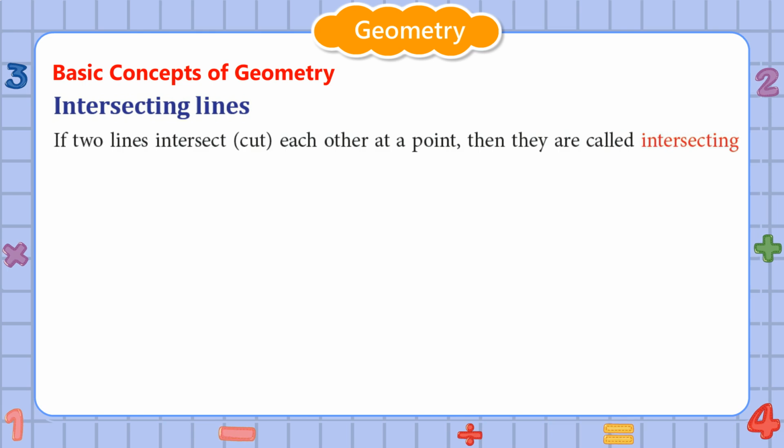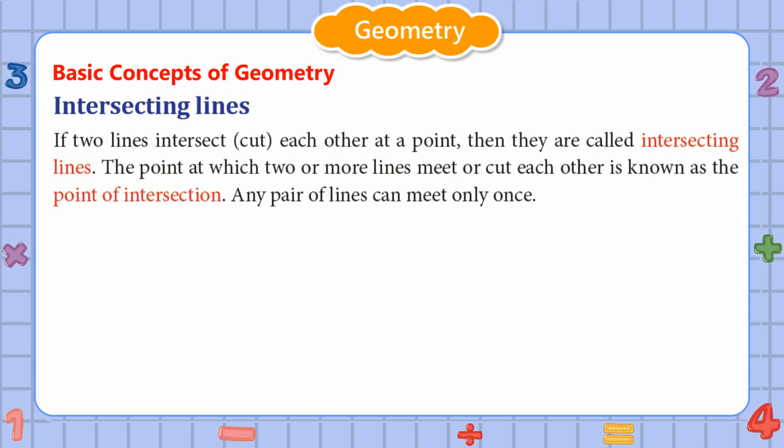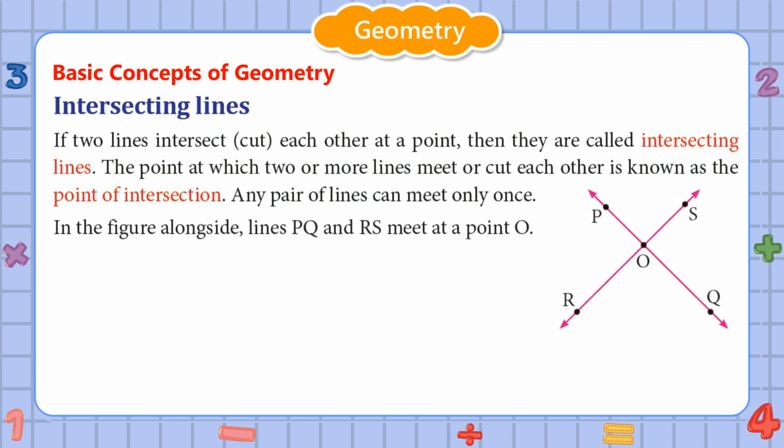Remember, a line segment does not have breadth or thickness but has a definite length. Intersecting lines. If two lines intersect or cut each other at a point, then they are called intersecting lines. The point at which two or more lines meet or cut each other is known as the point of intersection. Any pair of lines can meet only once. In the figure alongside, lines PQ and RS meet at a point O. So, O is the point of intersection of line RS and line PQ.